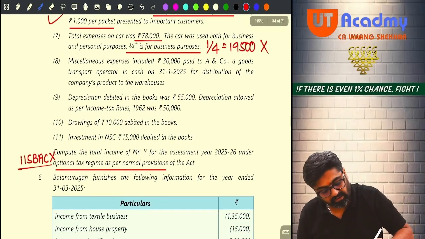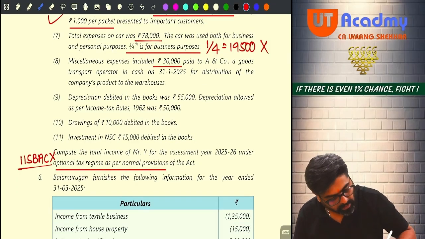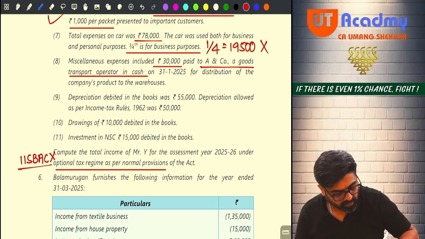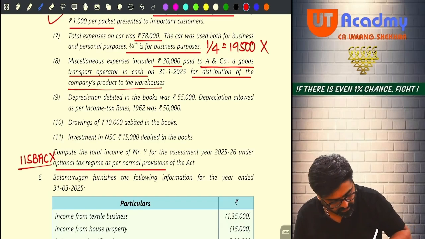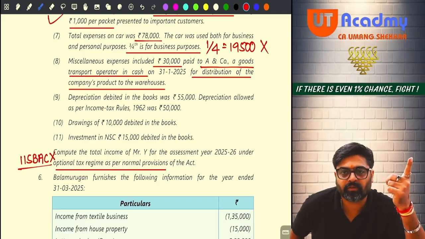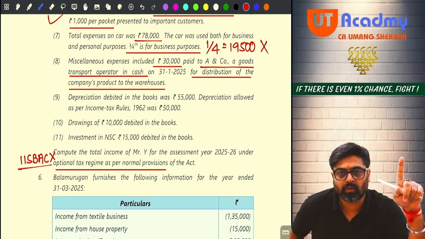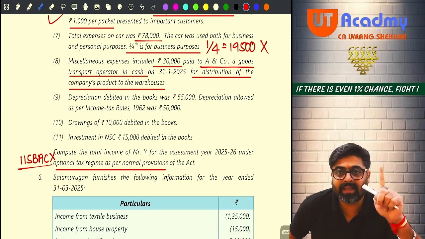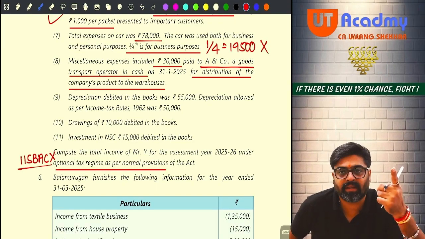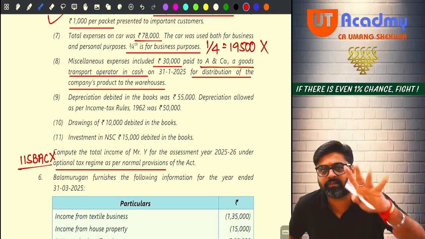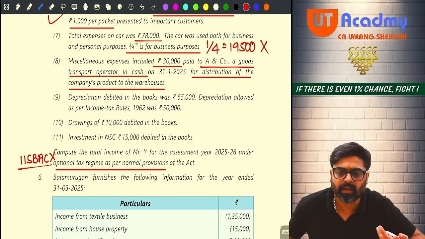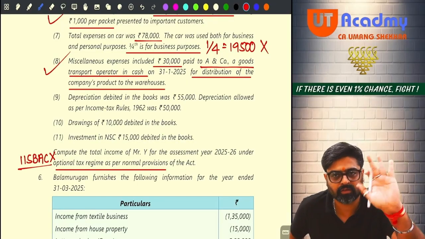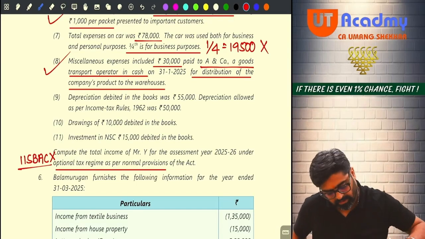Okay, now pay attention. Miscellaneous expenses include 30,000 paid to A and Company, a goods transport operator, in cash for distribution of the company's product to the warehouse. See, if this had been any other expense, then it was fully disallowed because the amount was more than 10,000 and paid in cash. But if the payment is made to a transporter, then the limit is not 10,000, it is 35,000. Up to 35,000, payment made in any mode is allowed. So will this 30,000 be allowed? Yes, this will be allowed. So no need to add this expense back. This is not disallowed. This is allowed only. Yes or no? Next one.